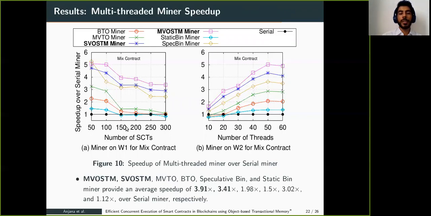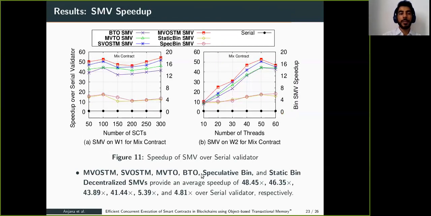We can observe that with an increasing number of SCTs, speedup goes down. This is because conflicts in the flow graph increase with an increasing number of SCTs. However, our proposed approach is doing better than all other algorithms. In workload 2, since SCTs are fixed, speedup increases with an increasing number of threads. But after 50 to 60, there is a slight decline in the speedup because of the fixed number of threads in the experiment system. So MVSTM and SUSTM achieve 3.91 times and 3.41 times speedup over the serial miner. This speedup by the miner is quite a bit less than that of the validator.